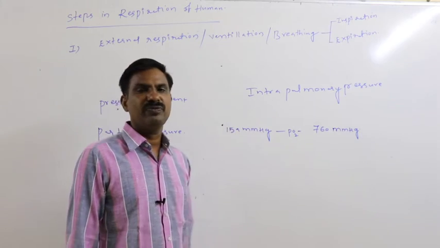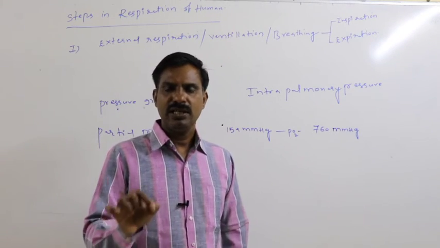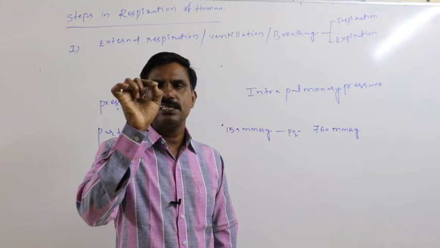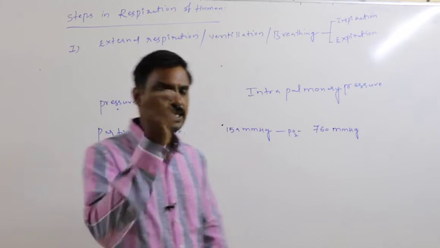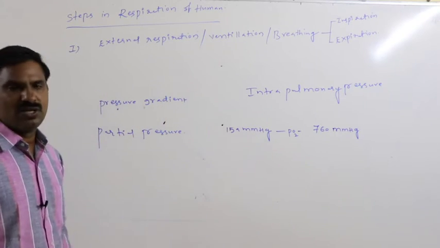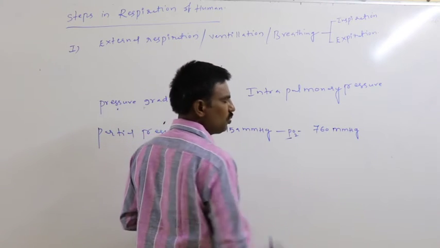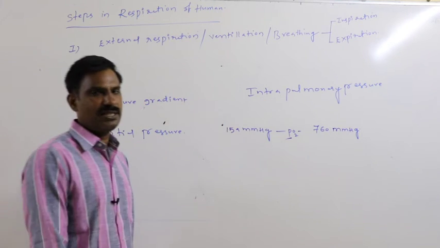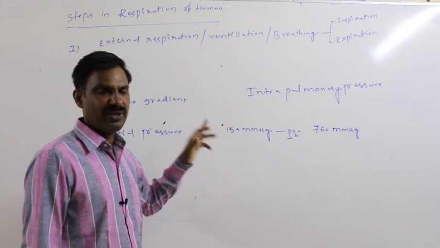Out of 760 mmHg, 159 mmHg is contributed by oxygen independently, and that is the partial pressure of oxygen, represented by PO2, approximately 159 mmHg.